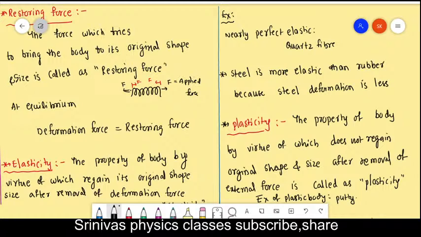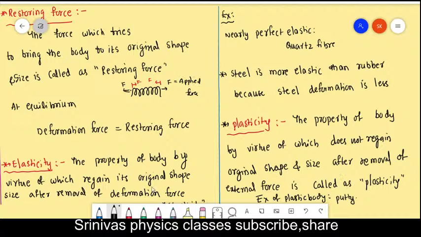While making chapati, we apply force on the dough, but after the removal of the force, the object does not come to its original shape and size. If you apply force on putty, its shape changes, but after that it cannot regain its original shape and size. That is the plastic body.